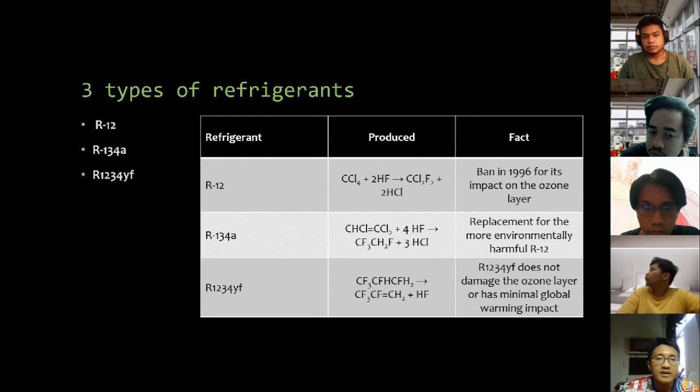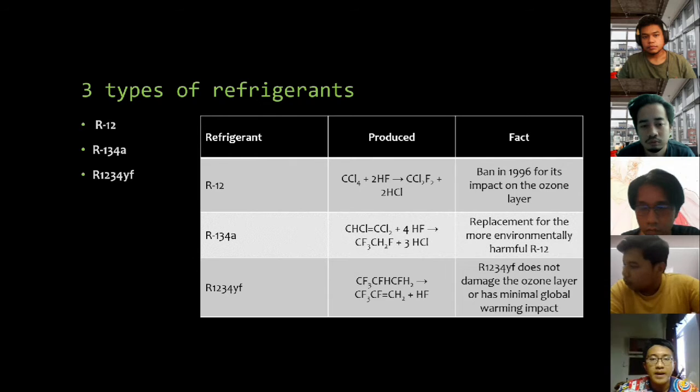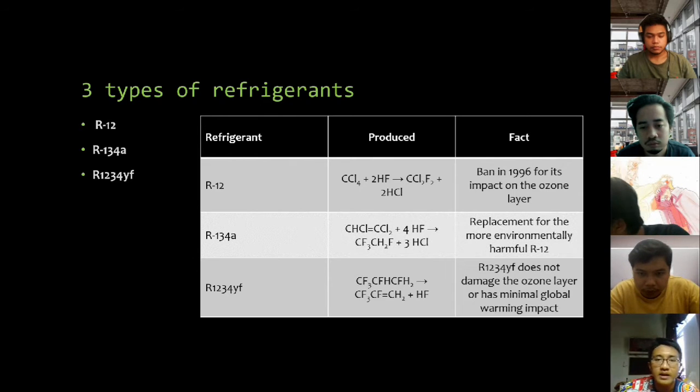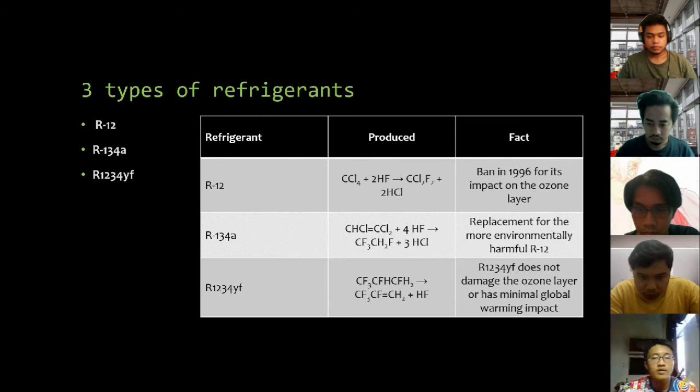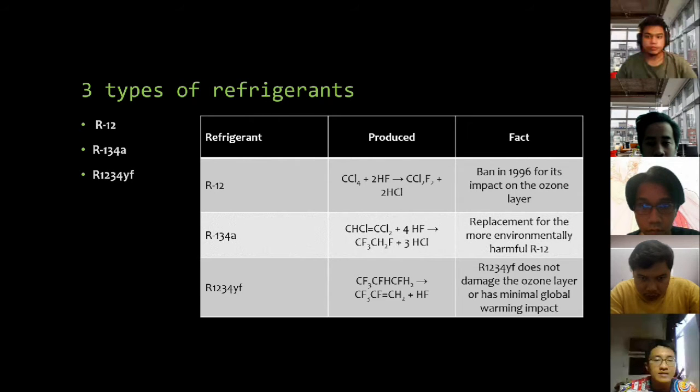So, firstly, we look at R12. It is banned. It was first made in 1937, and its usage was until 1996 due to the ban for its impact on the ozone layer. Then to replace the R12, R134A was produced. So R134A is a replacement for the more environmentally harmful R12. And lastly, the newest type of refrigerant, R1234YF, does not damage the ozone layer or has minimal global warming impact. So this new refrigerant is what car manufacturers are currently working on.